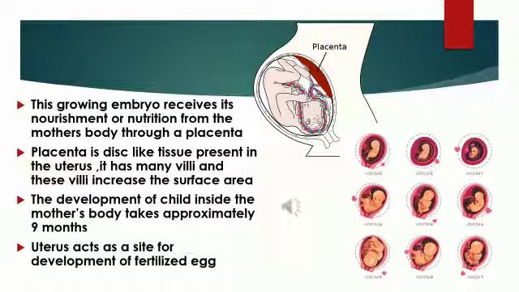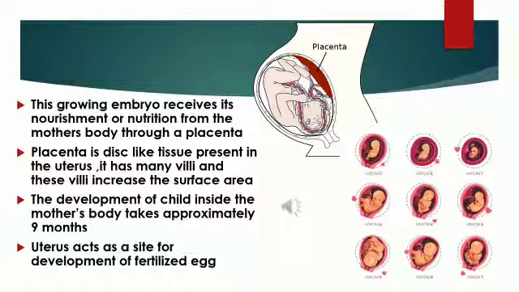It has many villi, which increase the surface area so that glucose and all the nutrients can pass from the mother's body to the fetus or embryo.